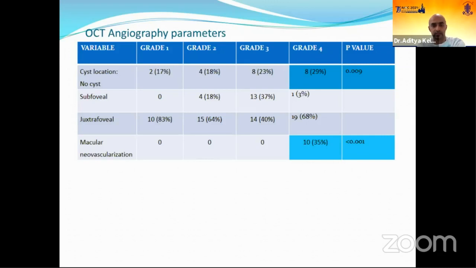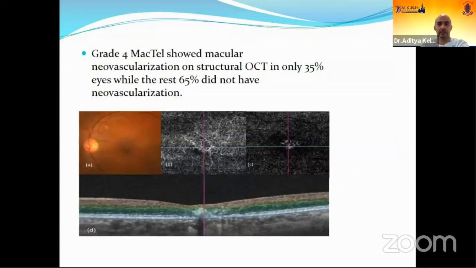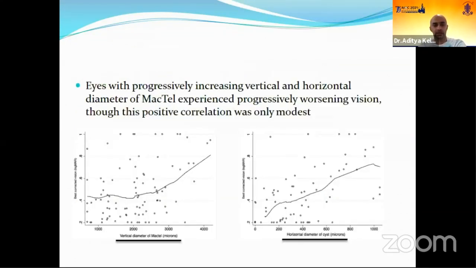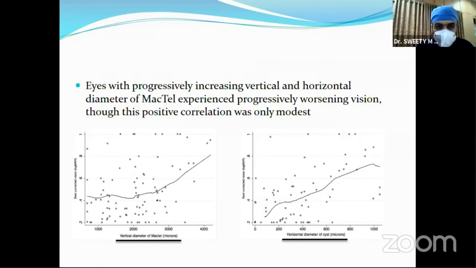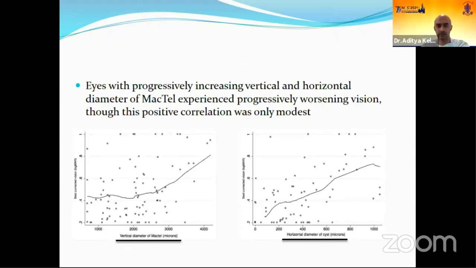Similarly, macular telangiectasia grade 4 on OCT angiography was associated with an actual choroidal neovascular membrane in only 35% of the patients. This is in contrast to the rest of the studies, which have shown that grade 4 is associated 50 or 60% of the time with choroidal neovascular membrane, whereas in our study it is seen in only 35% of the patients. The eyes with progressively increasing vertical and horizontal diameter of macular telangiectasia experienced progressively worsening vision, although this positive correlation was only modest.